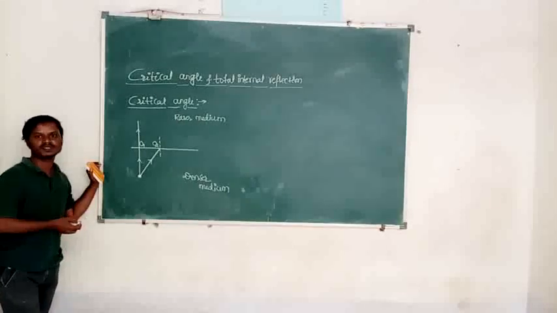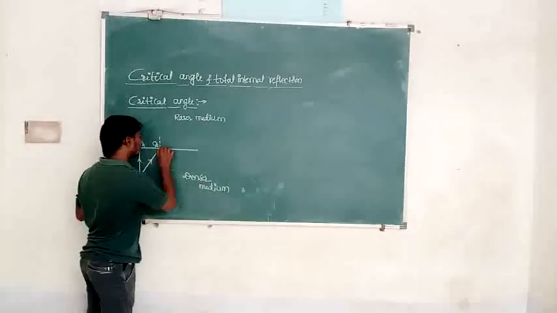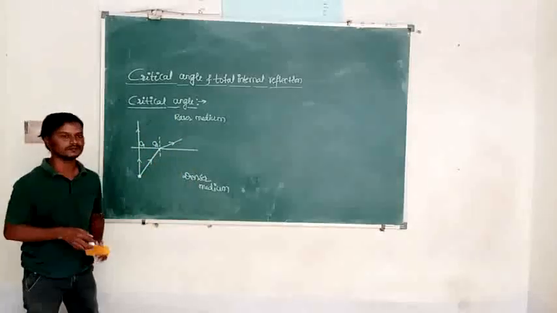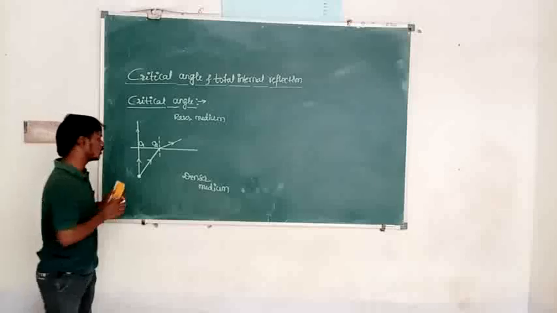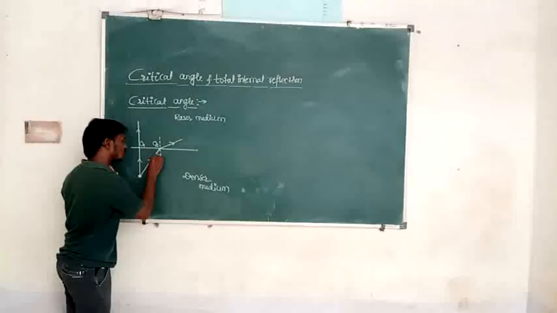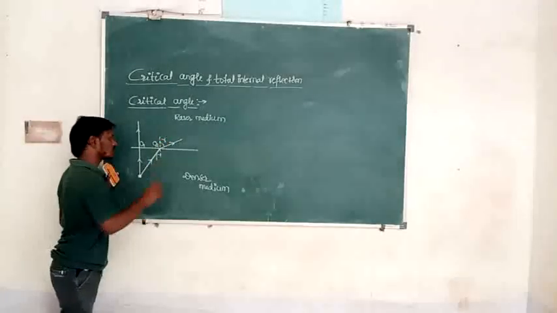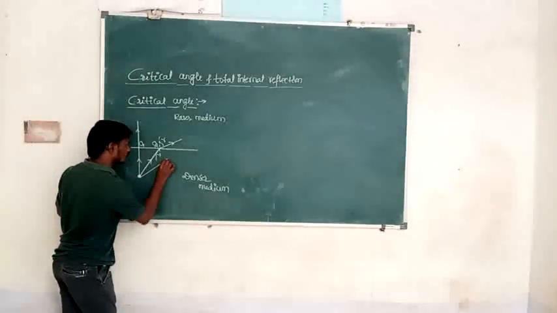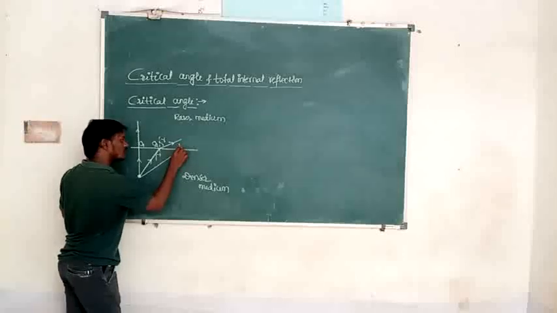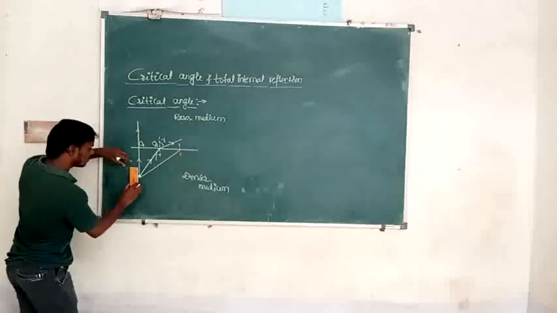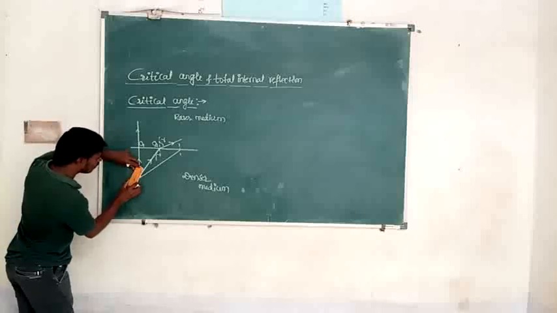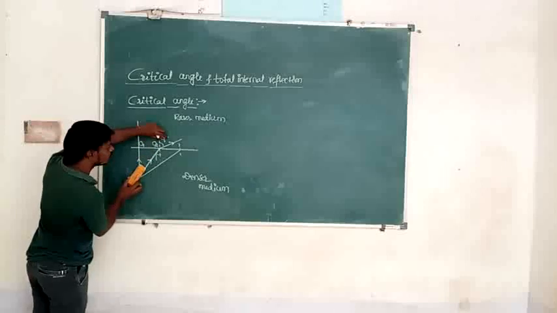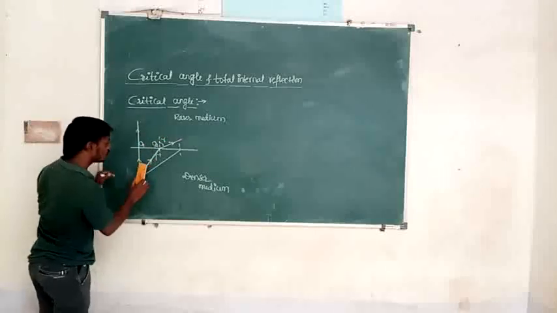As the light passes from denser medium to rarer medium, the refracted ray bends away from the normal. In which medium? In the rarer medium, because of the increasing speed of light. So it is angle of incidence i, and it is angle of refraction r. If there is a further increase in the angle of incidence, I will increase the angle of incidence. So it is a source of light. I will take the ray here. For this ray, the angle of incidence is i, and the angle of refraction is r. The refracted ray bends away from the normal.